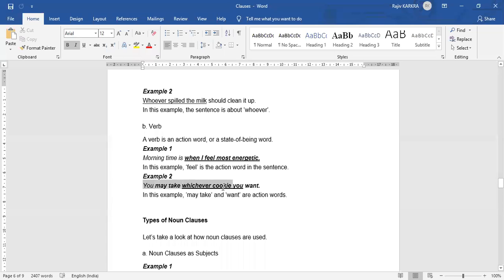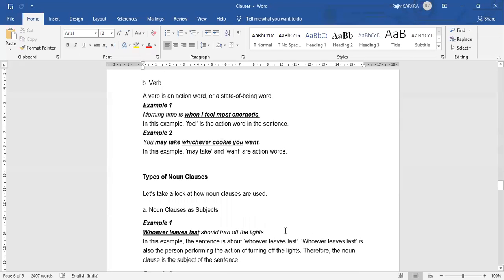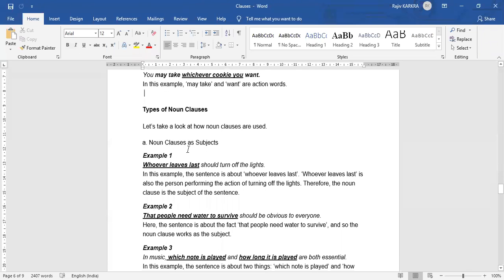You may take whichever cookie you want. So, may take and want, they are the action words. So, what are the different types of noun clauses?